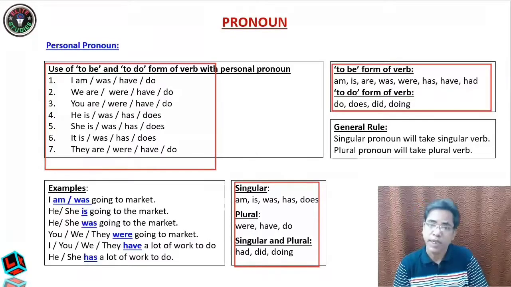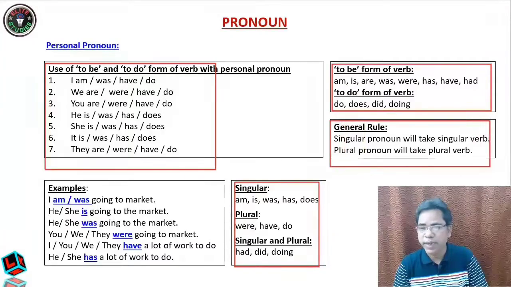Am is used only in the case of I. Is can be used anywhere: he is, she is, it is. Okay, you see, it is, he is, she is. Why are we using is? Because he, she, it are singular. Okay, students, you see the general rule. The general rule is that a singular pronoun will take a singular verb and a plural pronoun will take a plural verb. This is the rule based on which we are using the verbs here.